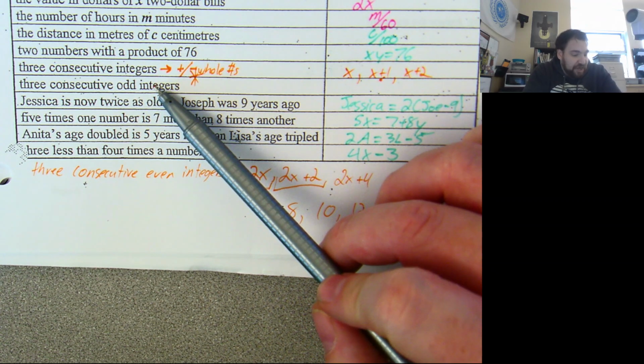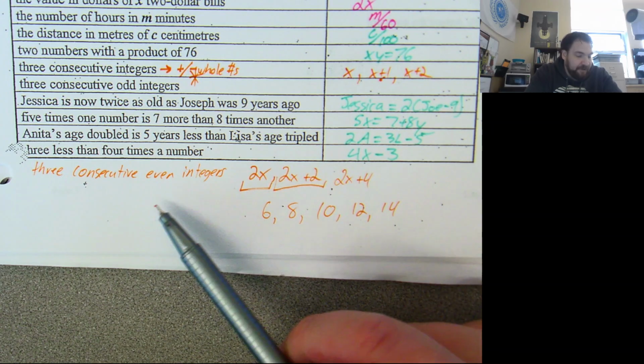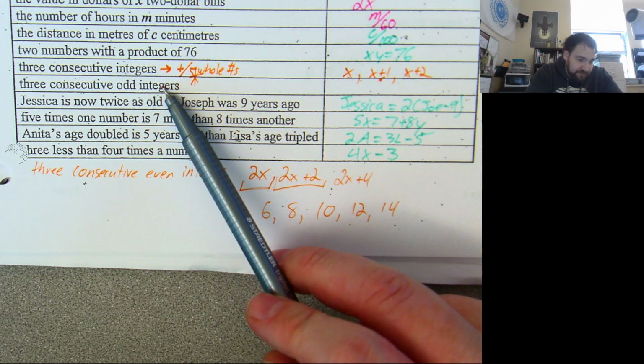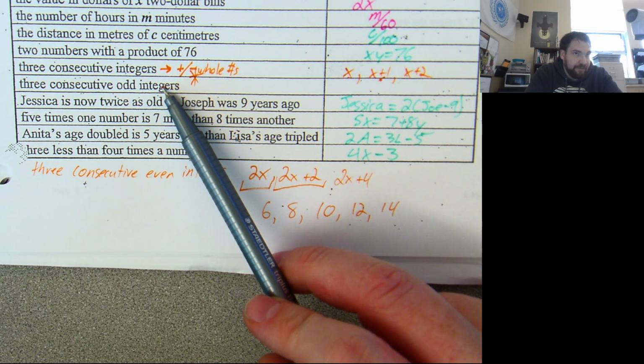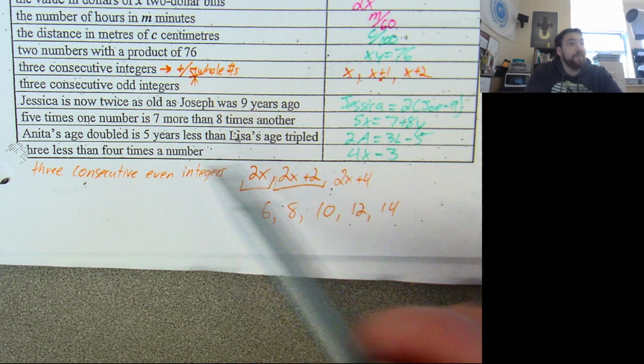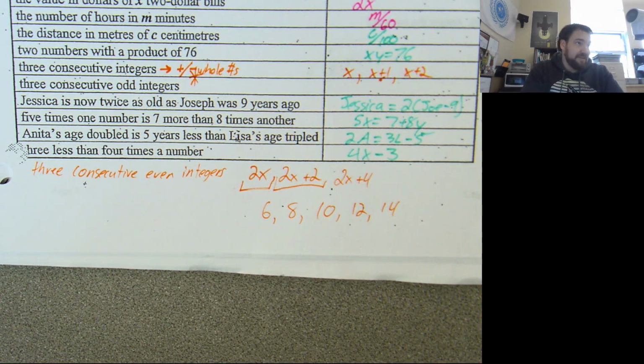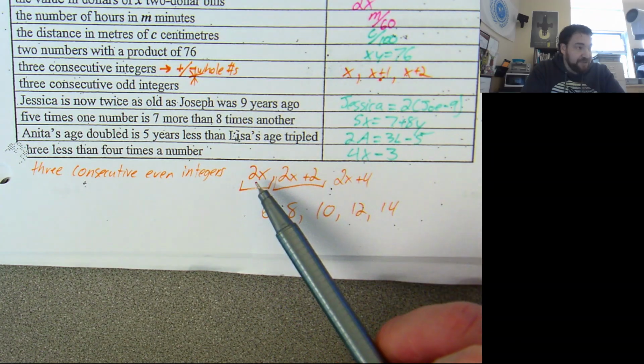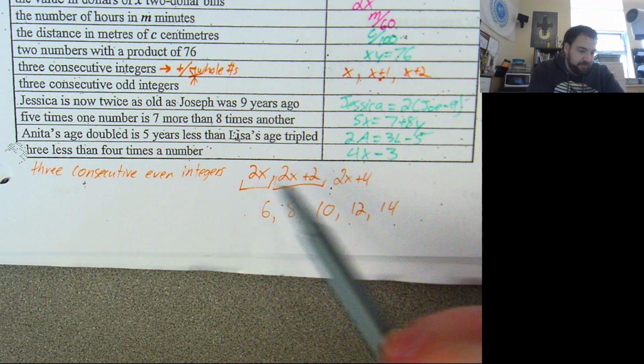To do the odd integers, they are a step away from the evens. If I wanted to talk about 3 consecutive odd integers, so the positive and negative whole numbers, I want them to all be odd. The only way to guarantee a number is odd is to guarantee that it's even first and then move off of it. So to guarantee an odd number, first I force whatever I have to be even.